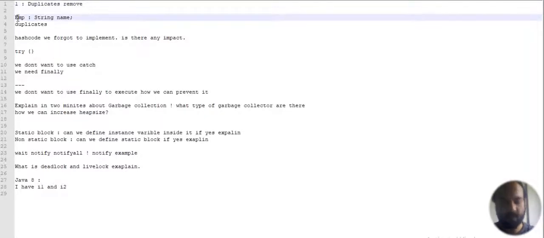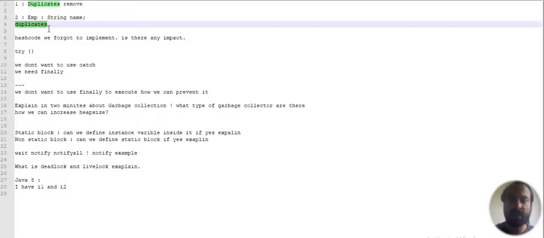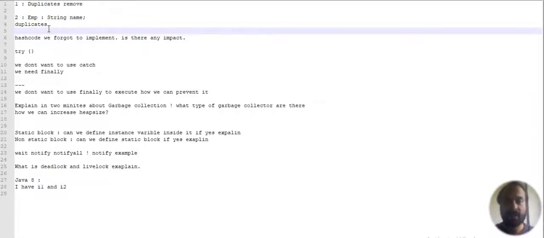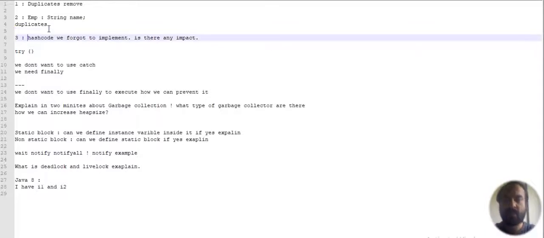Let's suppose question number two. We have an Employee class, and it contains only a String name as one property. We have given 10 employees, and now we need to remove the duplicates. So how can we do that? For that, in the Employee class we have to override equals and hashCode, and immutability, and we can use a map and define a key, right?